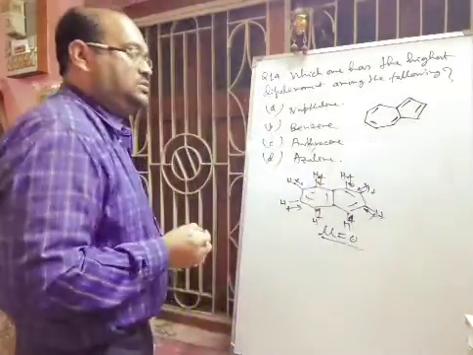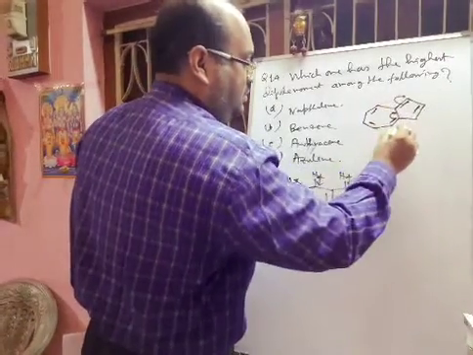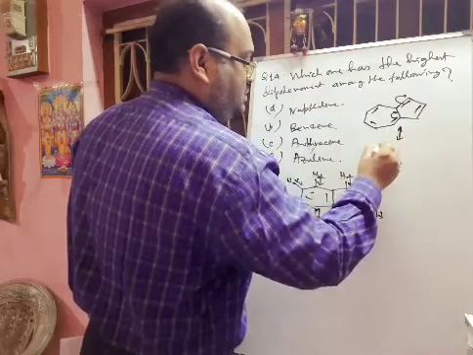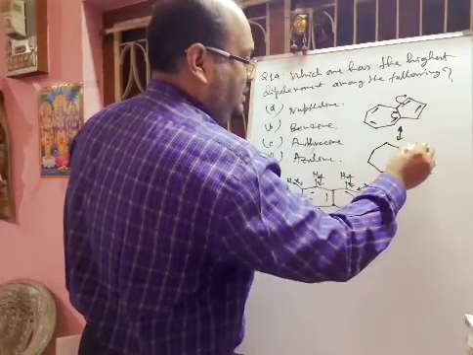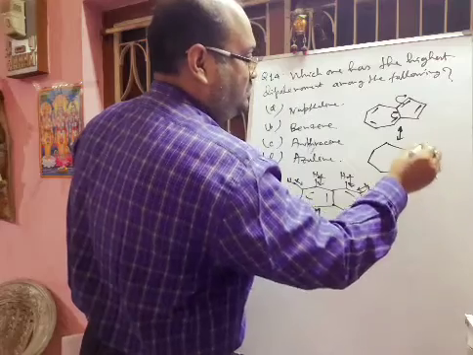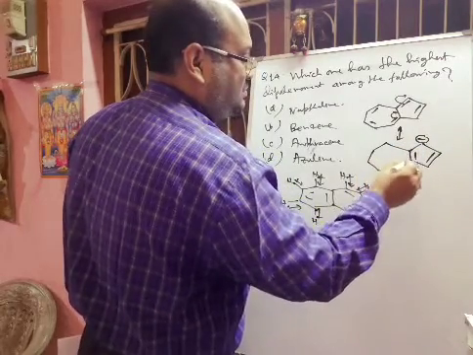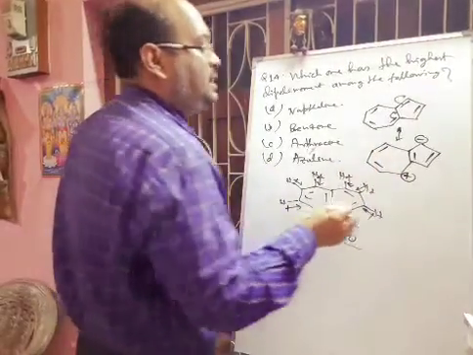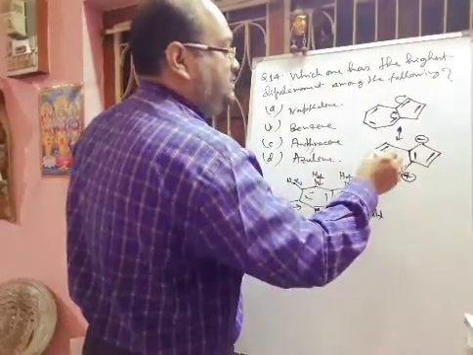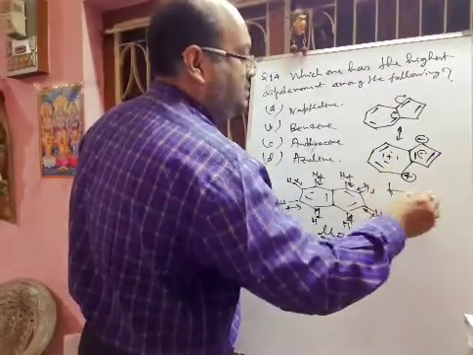This is the structure of azulene. Now here, because of resonance, both the rings will be aromatic. And definitely this positive charge will rotate here as well as this negative charge will rotate here. Definitely there will be some dipole moment.